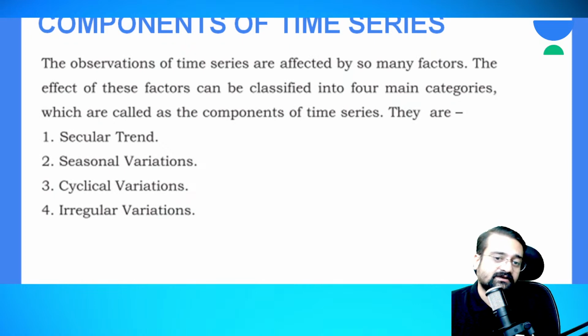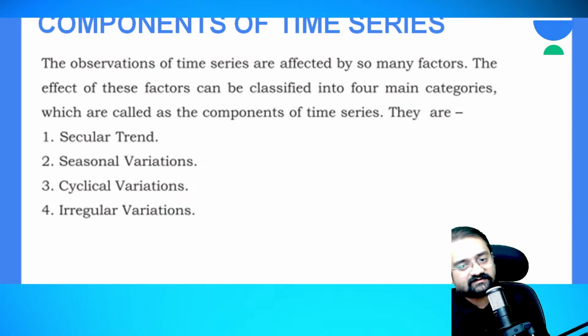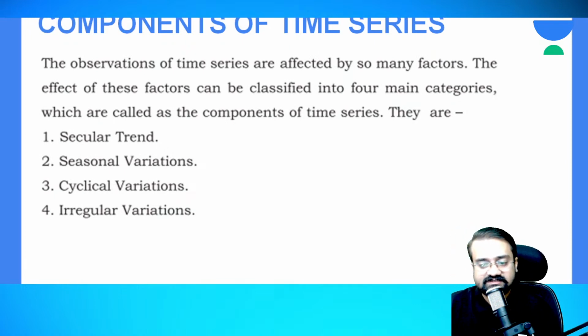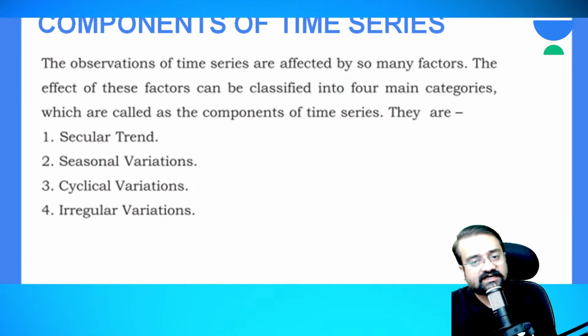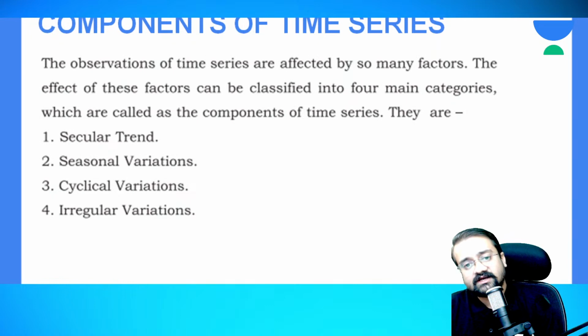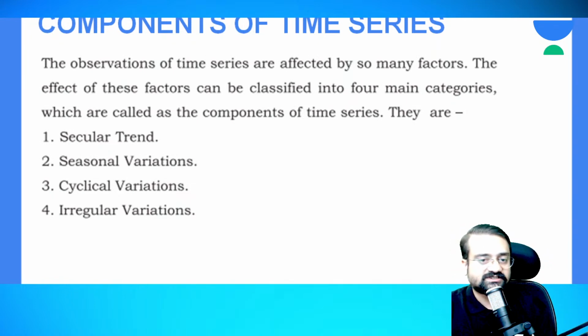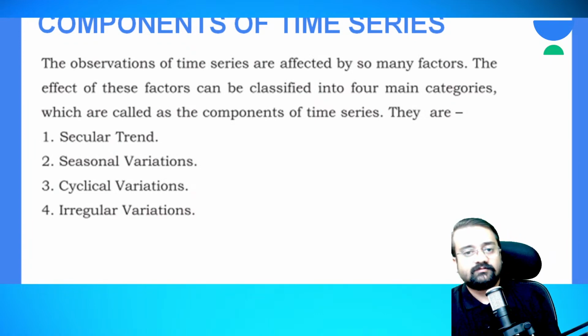If they are asked individually, what is secular trend, seasonal variations, cyclical variations, these may be asked individually. Or if they are asked collectively they come for 5 marks, or if they are asked individually you will get it for 2 mark or 1 mark questions, right? Okay, so let's see what are these components.